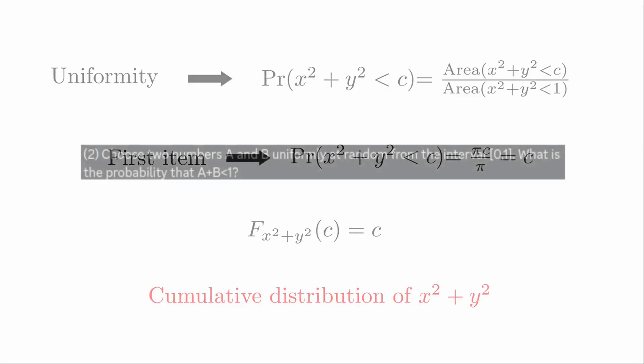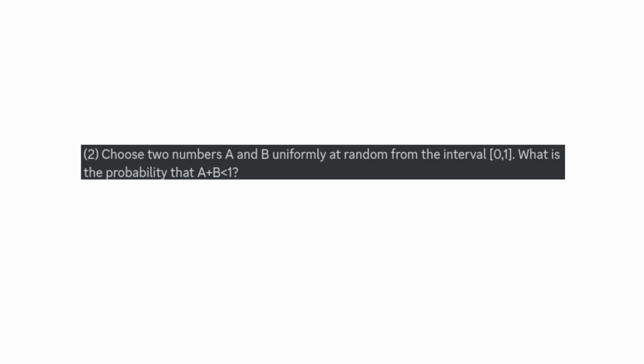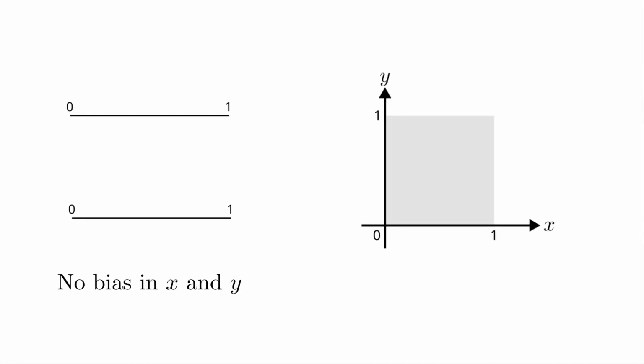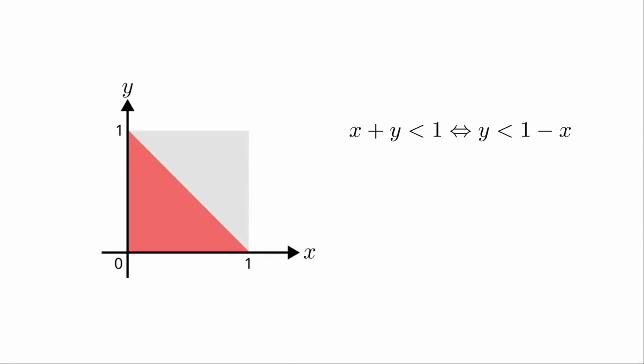For the second item, note that choosing 2 points, x and y, in the interval 0, 1 is equivalent to choosing a point, (x, y), in the square with side 0, 1. The only difference is that we're choosing each coordinate separately. We want to know the probability that x plus y is less than 1. This is equivalent to the region below the line y equals 1 minus x, which is this triangle. It has base 1 and height 1. So its area is 1/2, and since the square has area 1, this leads to a probability of 1/2.